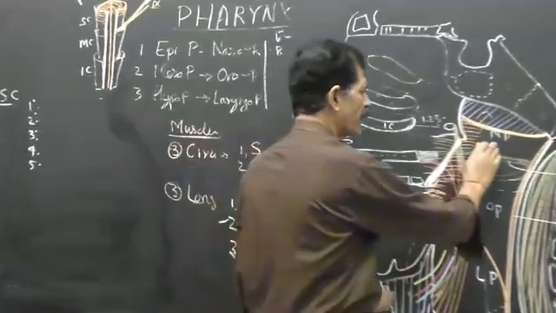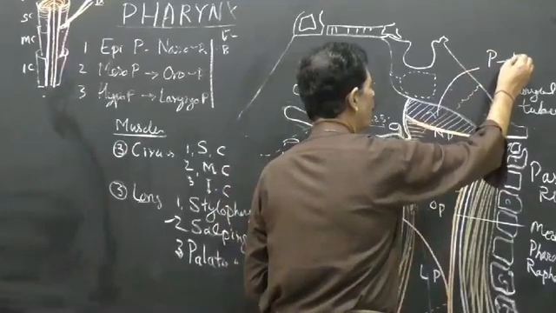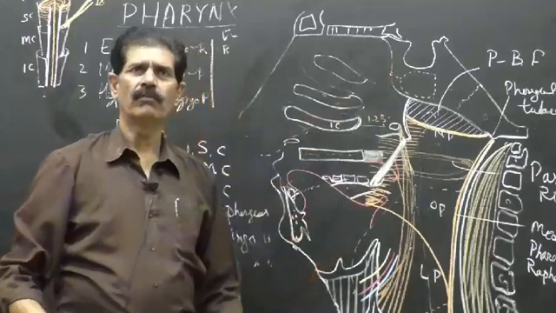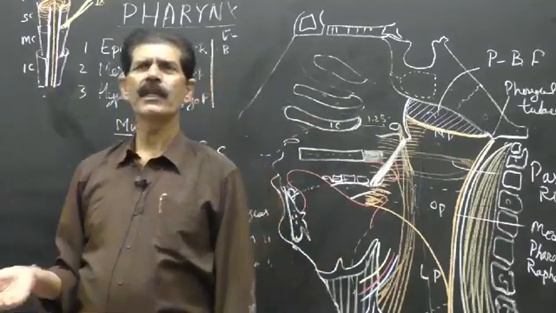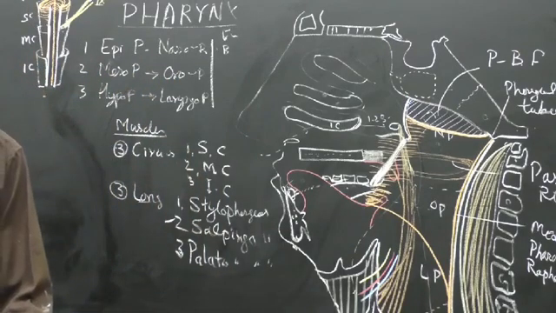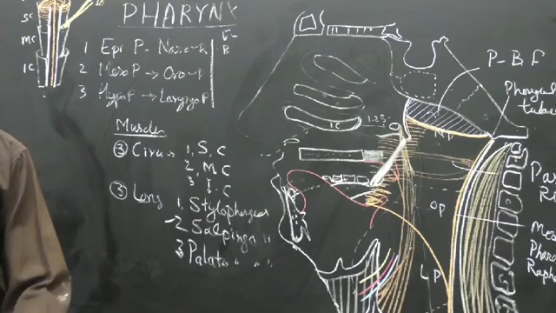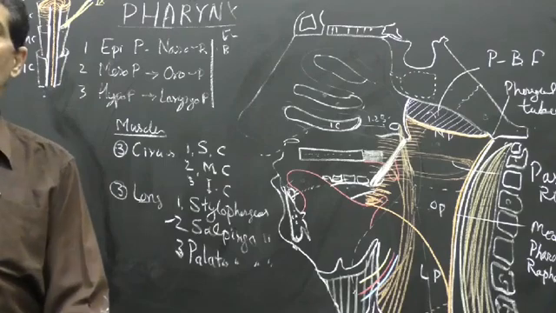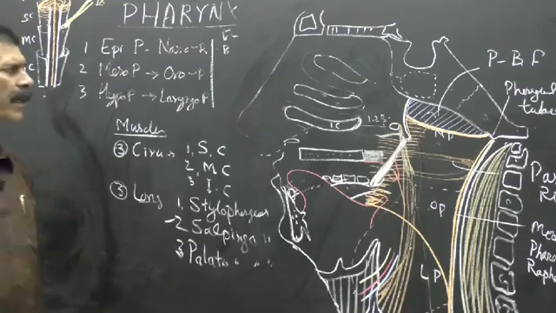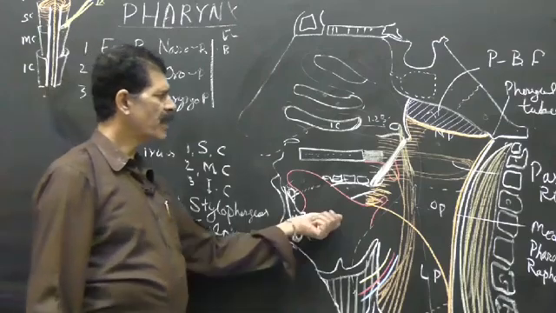Pharyngo means pharynx, basilar means base of the skull. So that is how the name is created, pharyngobasilar fascia. And this fascia also goes a little bit down on the inner surface, sometimes, of the superior constrictor muscle, and it merges with the buccopharyngeal fascia, and it strengthens the upper part of the pharyngeal tube. So both unite together and they give the strength and prevent the anti-gravity action. So that is the superior constrictor.